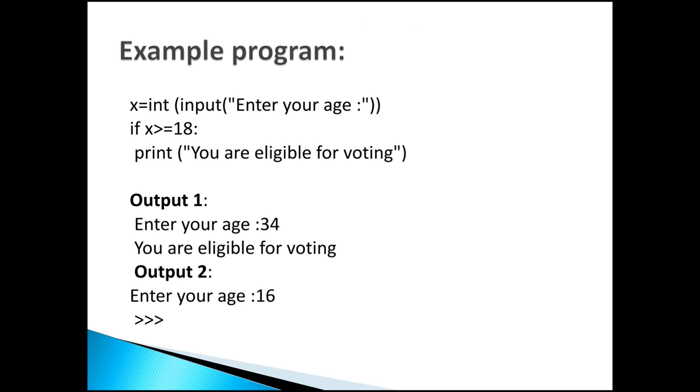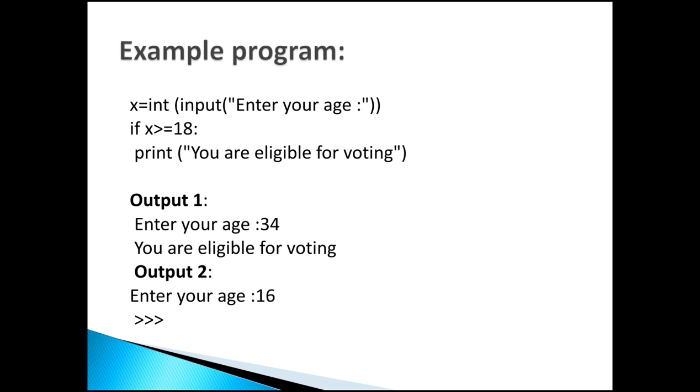This is a simple example program of the if statement. Here I assign the value x equal to int of input, enter your age. I use the int data type to assign the value, for example 18. This is the printing string of the program. Here I check whether the age is 18 by using the if condition: if x greater than or equal to 18, and the condition is true, the statement is printed as you are eligible for voting. If the condition is false, this printing statement will not be executed.